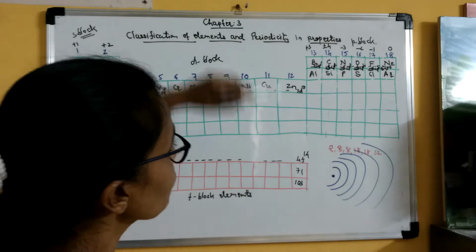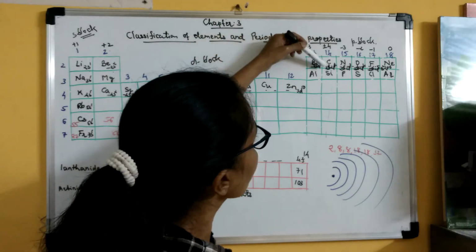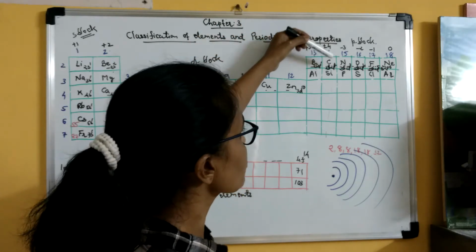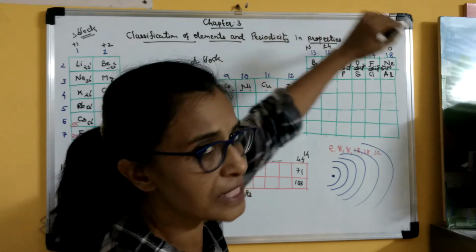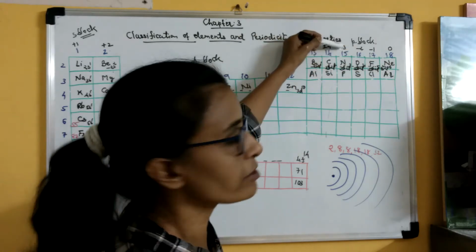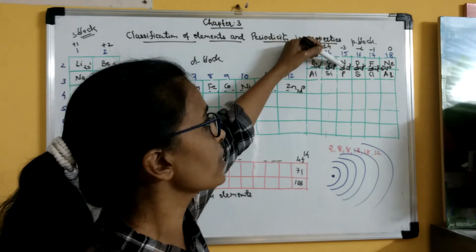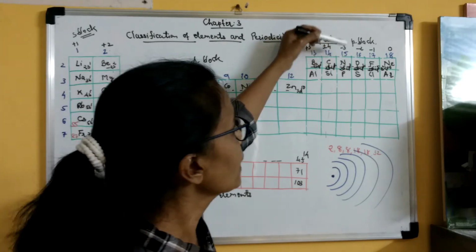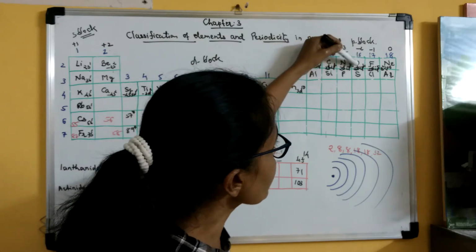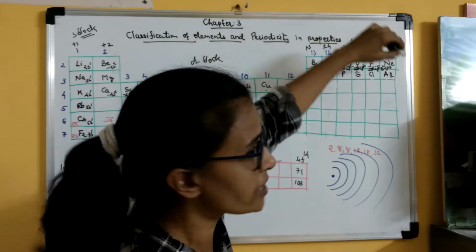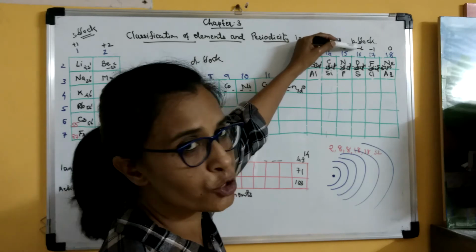If you subtract, 5 minus 8 gives minus 3. So minus 3 is the common valency of the elements of group 15. Then with 6 electrons, 6 minus 8 gives minus 2.